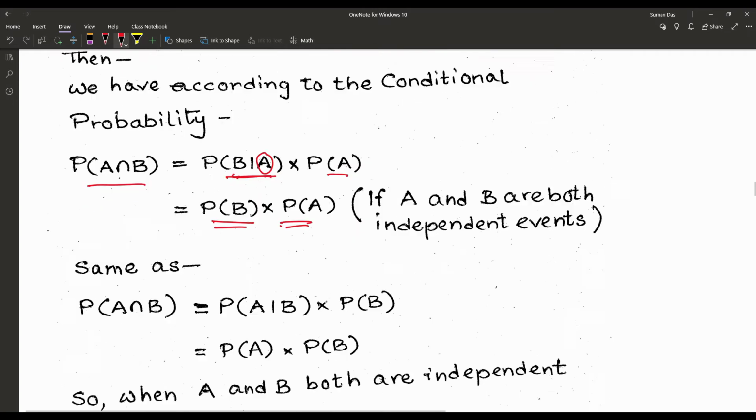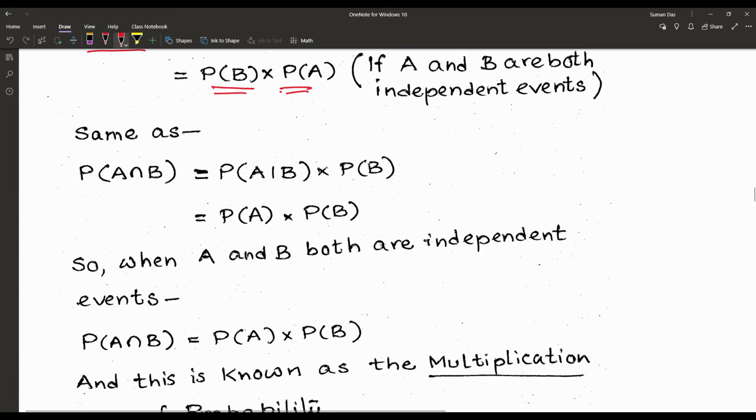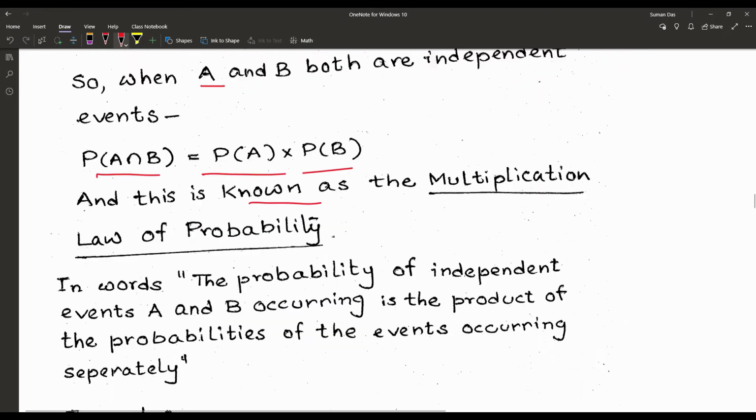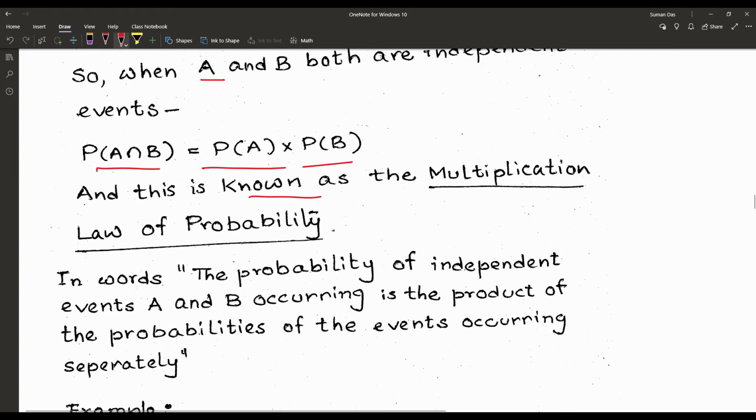Same as, suppose here B is the first event. So for the event B, event A is not affected. So P(A given B) is becoming P(A). So P(A intersection B) is equal to P(A) into P(B). And this is particularly known as the multiplication law of probability.